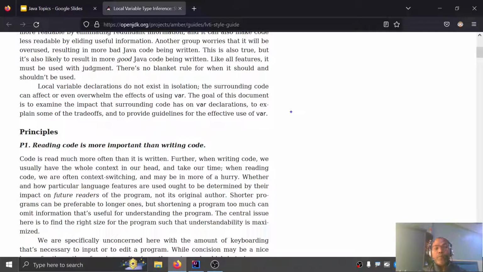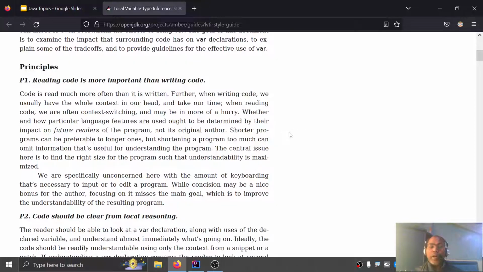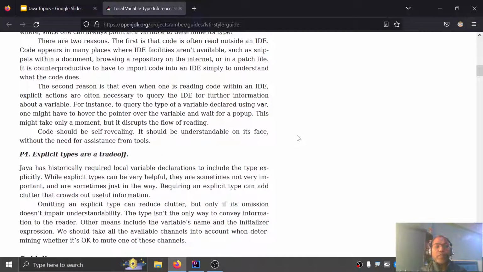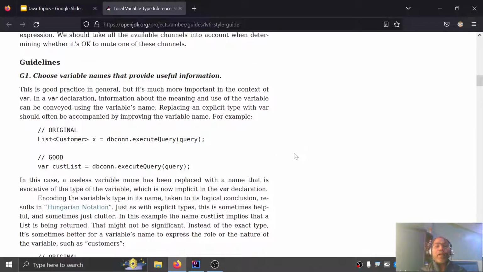The principle of type inference is that reading code is more important than writing code. Similarly, code should be clear from local reasoning. So these are some explicit points given in this document, and there are some standard guidelines.